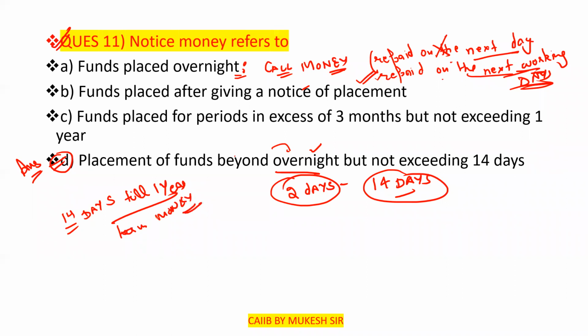Among that there are 1 or 2 full forms. One I will discuss is OIS. Can anyone remember what OIS is? OIS stands for the overnight interest rate swaps. So please remember that also.